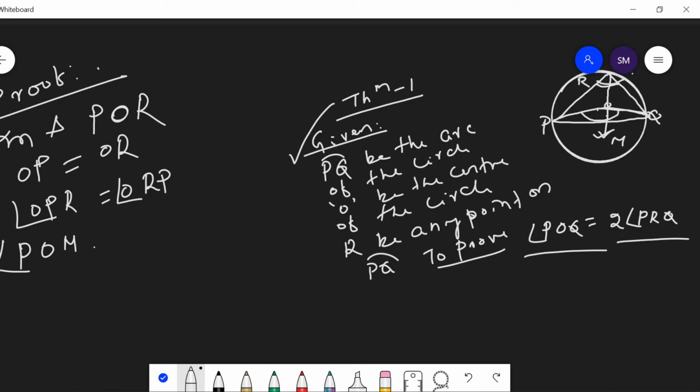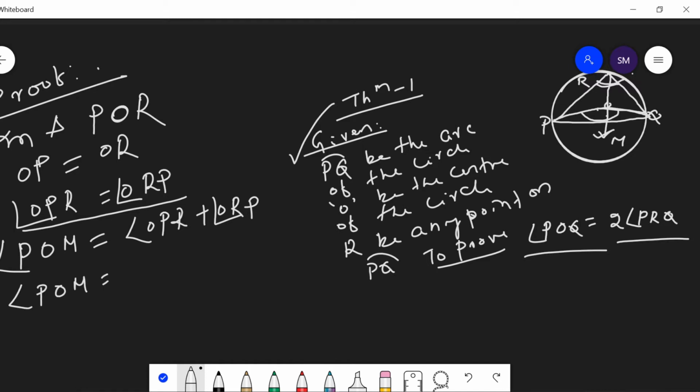Then by the exterior angle property, POM is equal to OPR plus ORP, and since OPR is equal to ORP, angle POM is equal to twice ORP.